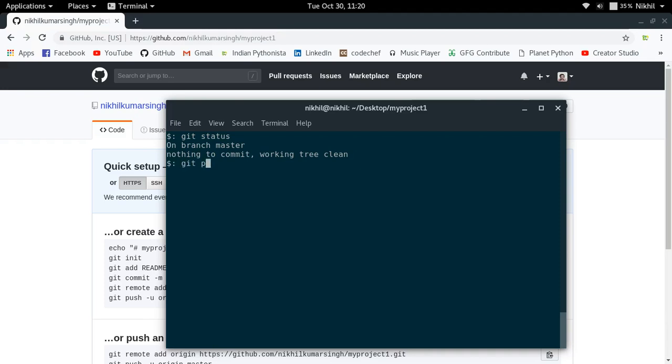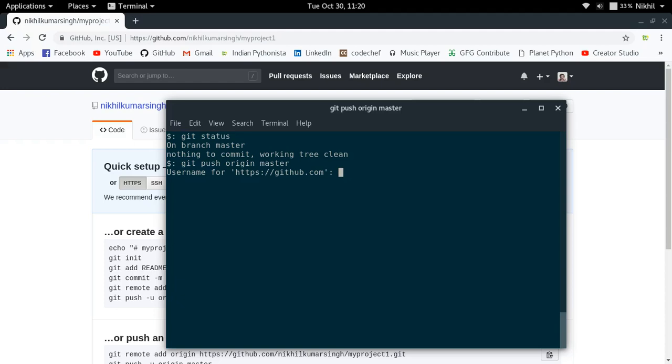So now let me just push all the commits that I have made till date to my remote repo. All I have to do is git push, then the name of the remote repo. I will use the alias, which is origin, and you can also give the name of the branch to which you want to push. So I'm just gonna do git push origin master. So my current branch master will be updating the master branch on my remote repo.